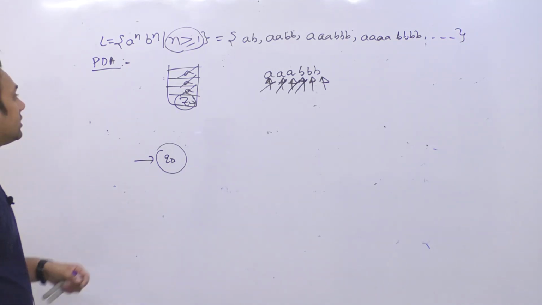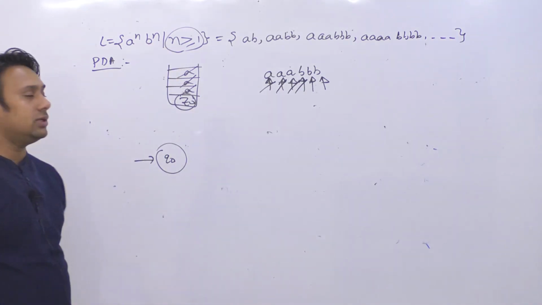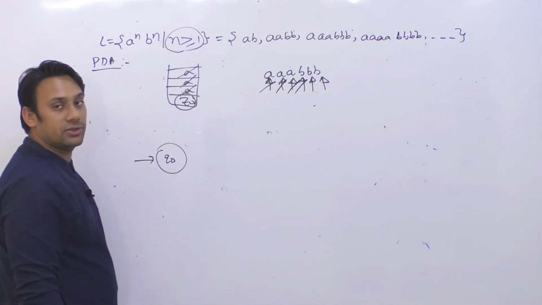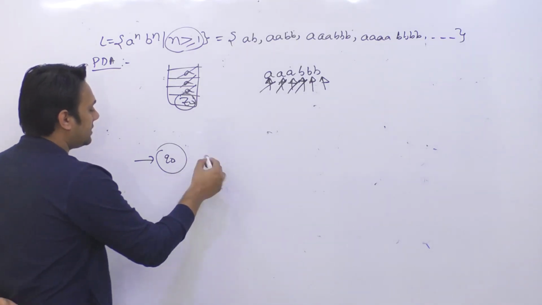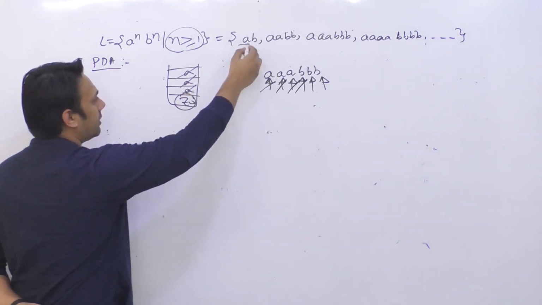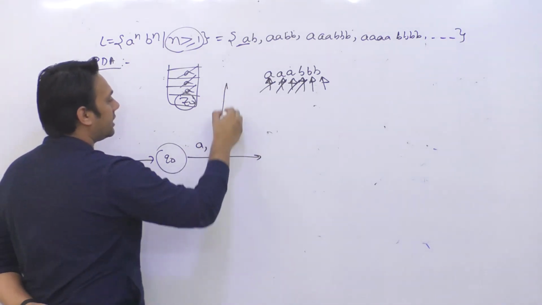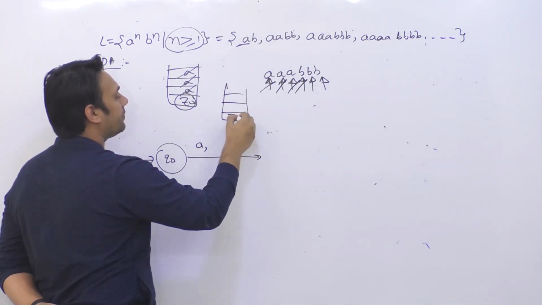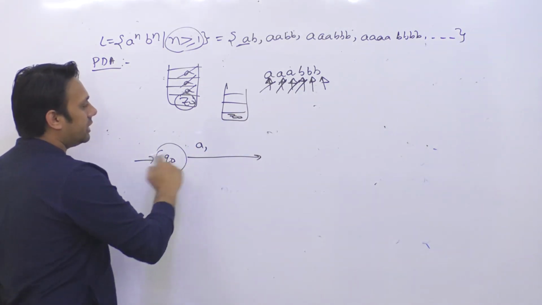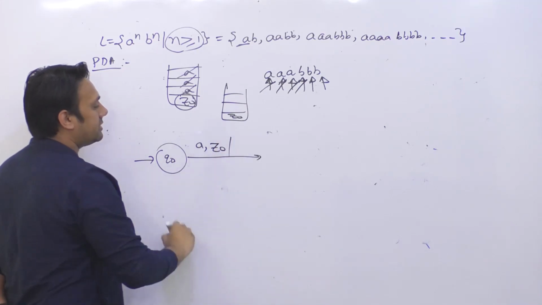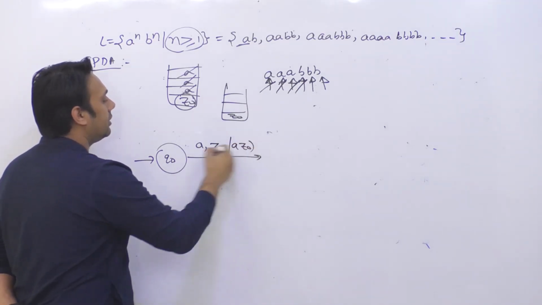Because the length of your string will be more than 1, what I can do here is: if your current state is Q0 and I see a symbol A, in the beginning you are going to get a symbol A, and your stack will be empty. So here I'm going to write three things: symbol A, Z0 slash A Z0.